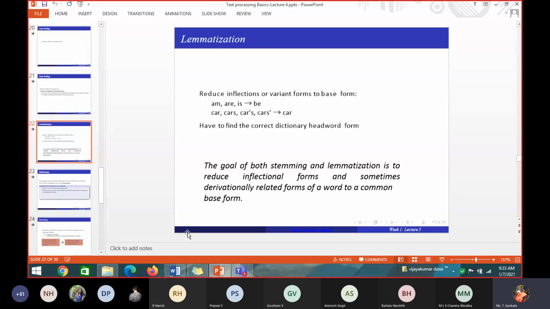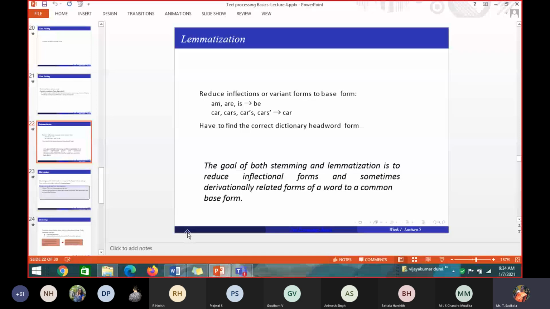Given a sentence or given a document, finding out each and every individual word, that is tokens, from the given document or the given sentence, and what are all the issues we will be facing when you segment the tokens from the given sentence or the given document, that we have seen.